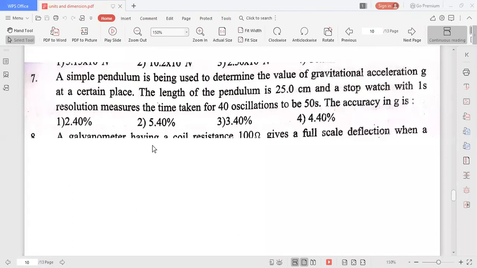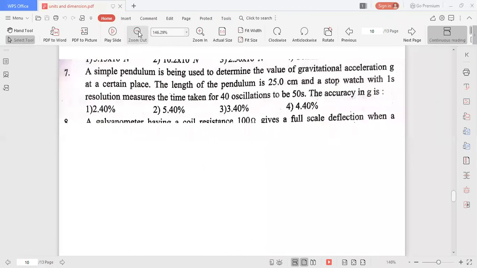Then the accuracy in the measurement of small g is dash. Accuracy in the measurement of small g, they asked. How can you determine accuracy in the measurement of small g?